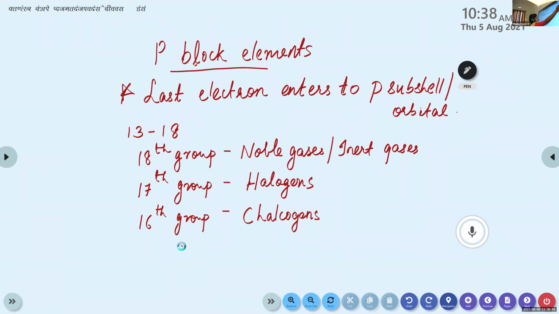Then we are going to check the electronic configuration of these elements. You can write the electronic configuration of oxygen.